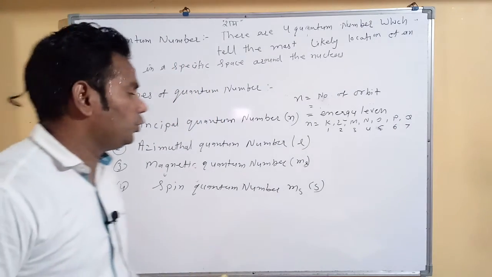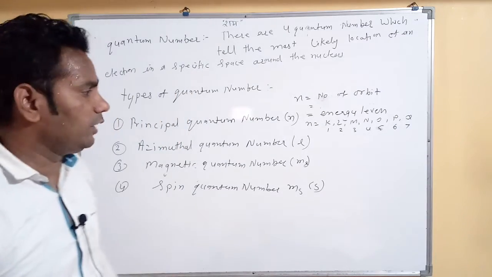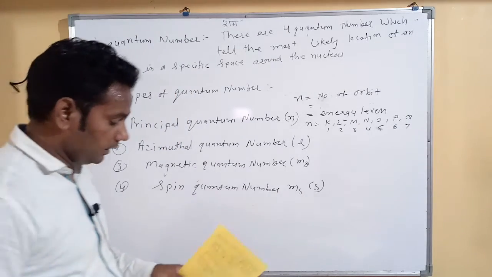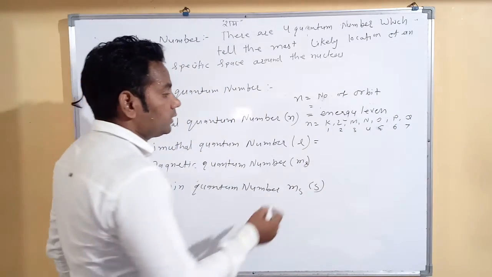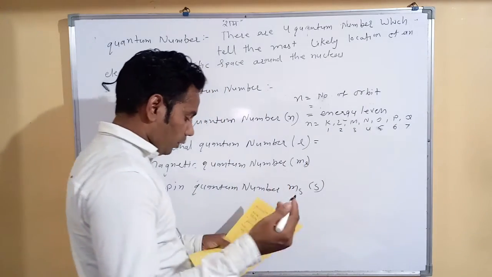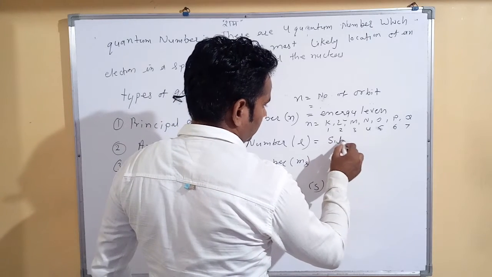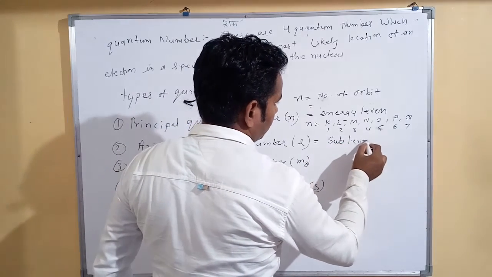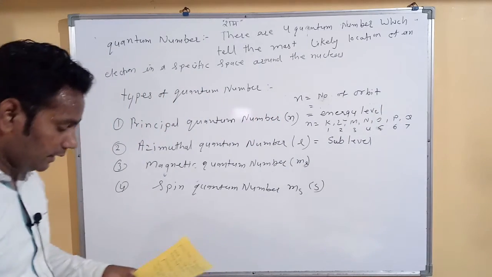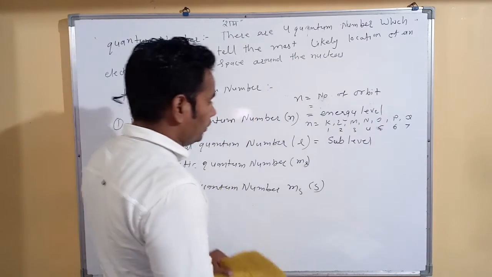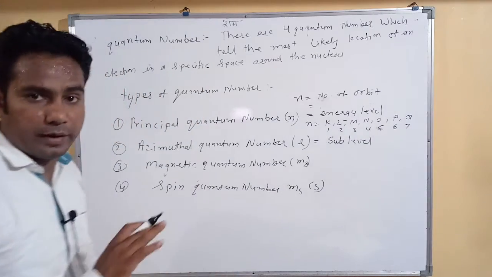Then second, azimuthal quantum number. Our second quantum number is the azimuthal quantum number. It's denoted by L and it shows sub-levels, or sub energy levels, and its values are different for different orbitals.